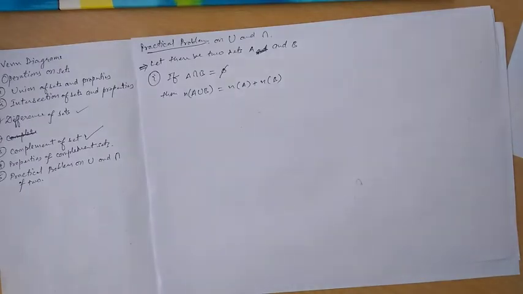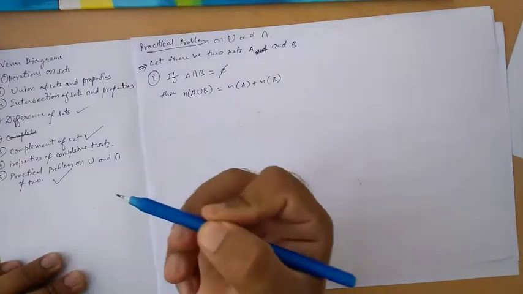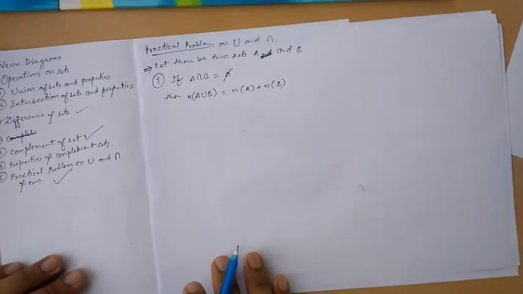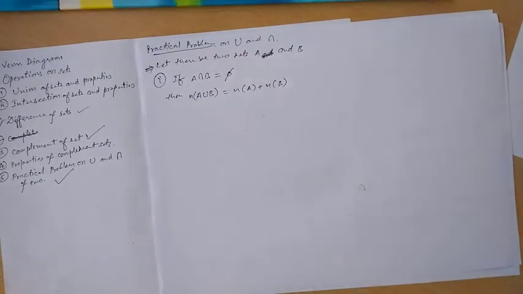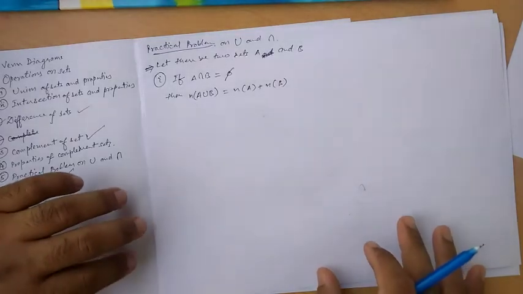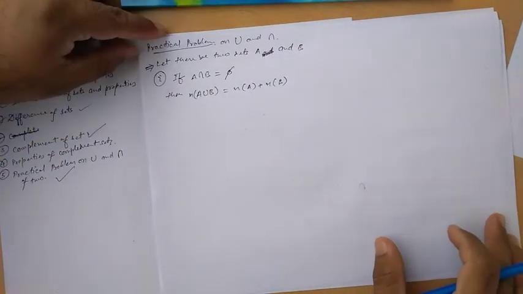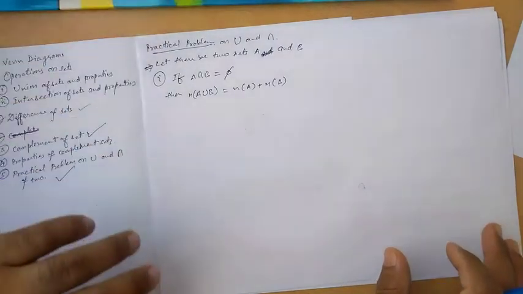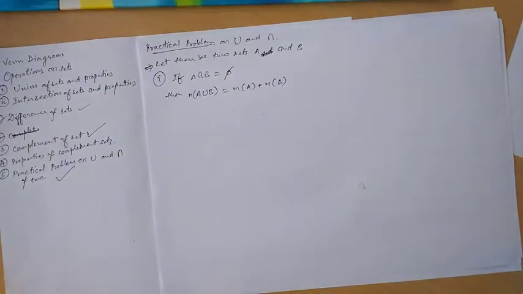Now we will move to the next topic, that is practical problems on union and intersection of two sets. Before moving to the practical problems, we will study some more formulas. There are 3 formulas basically, or basically I'll say there is only one formula, but depending upon the various conditions we will frame 3 formulas.